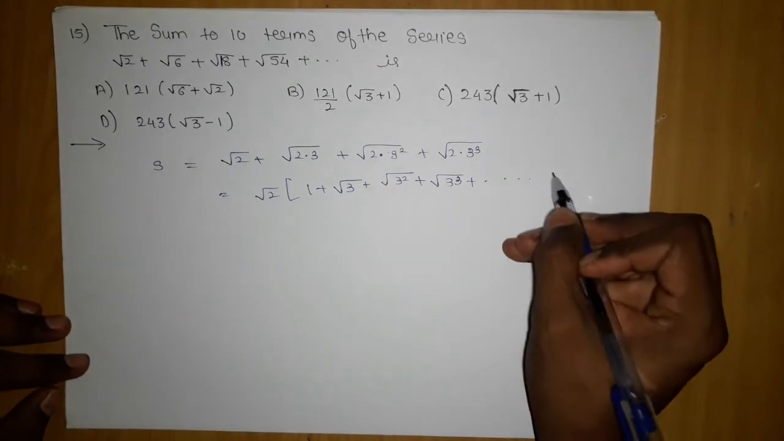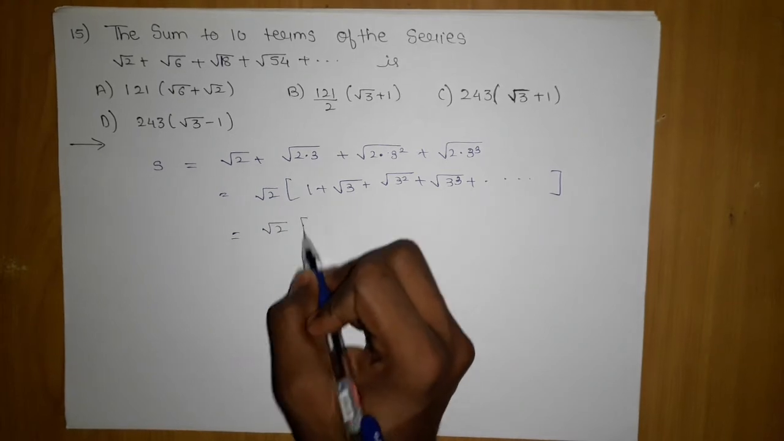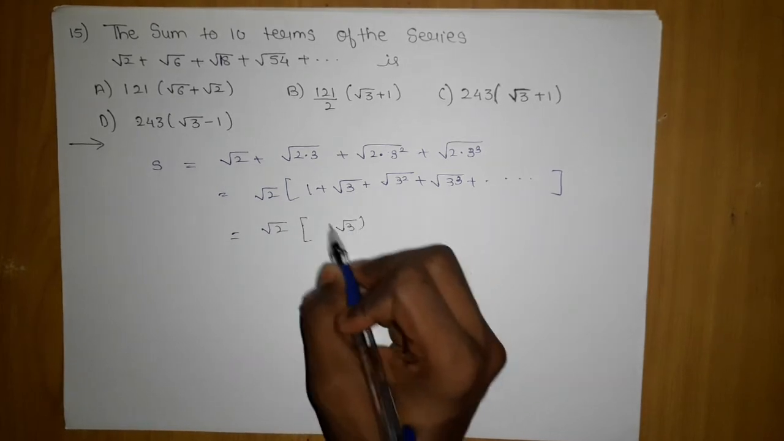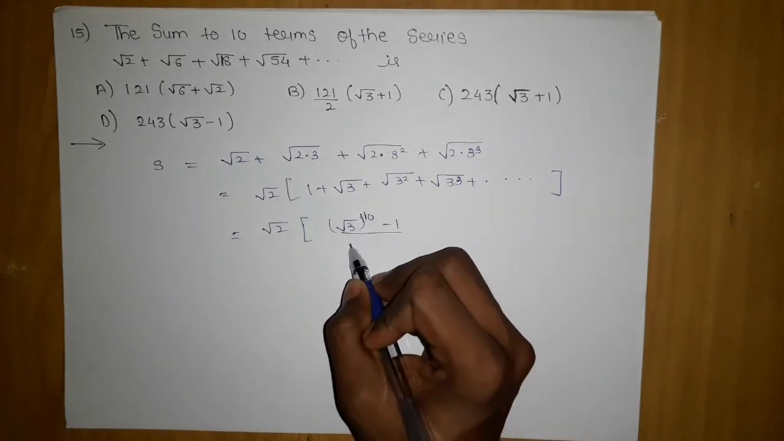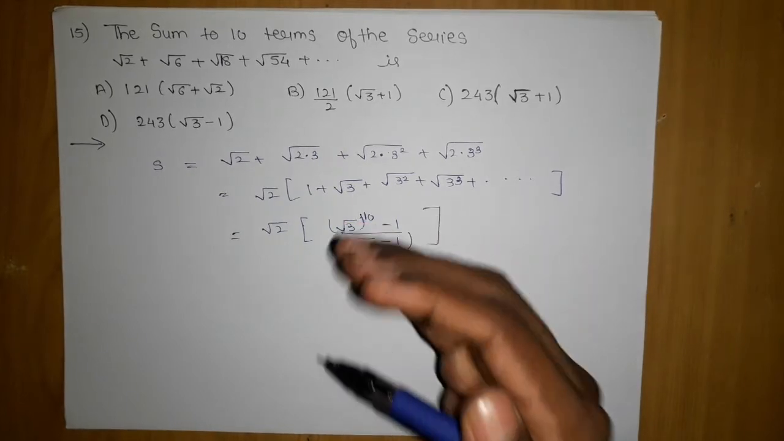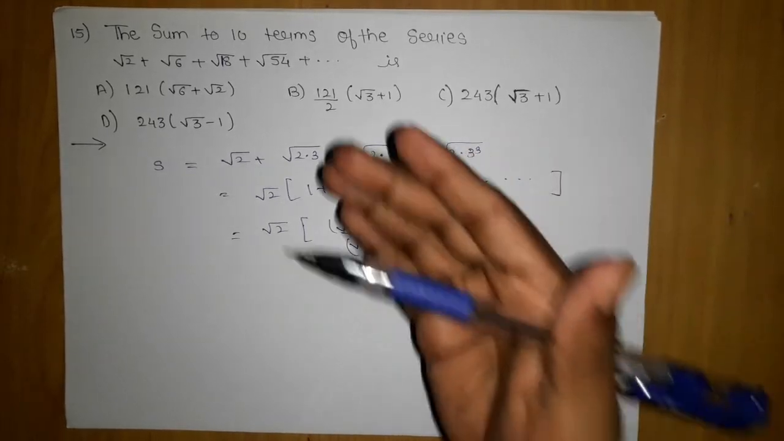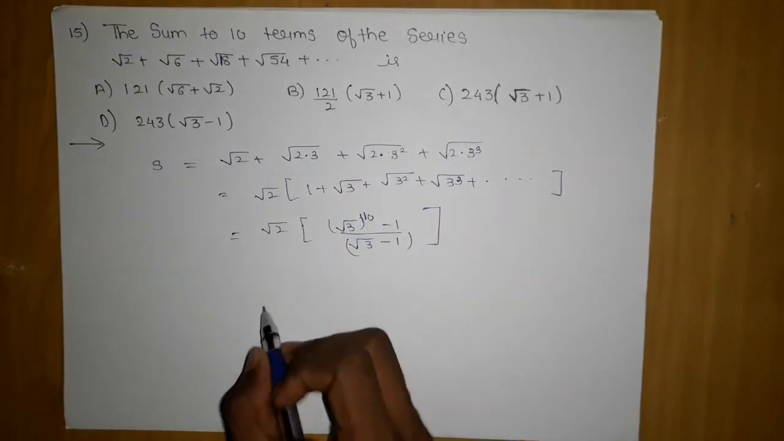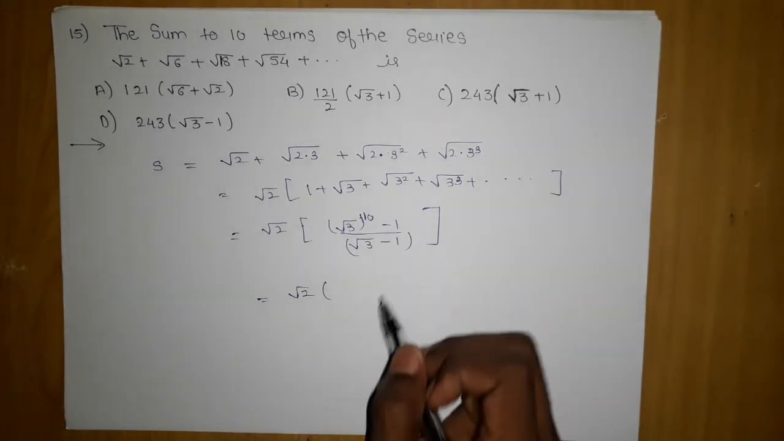3 cube and so on. Now you can easily say the sum of this is root 3 power 10, 10 terms are there, minus 1 upon root 3 minus 1. Now reaching the answer is itself a task, because the answer is not in this format. So root 2 into... that is where I'm very sure that I have to rationalize it.